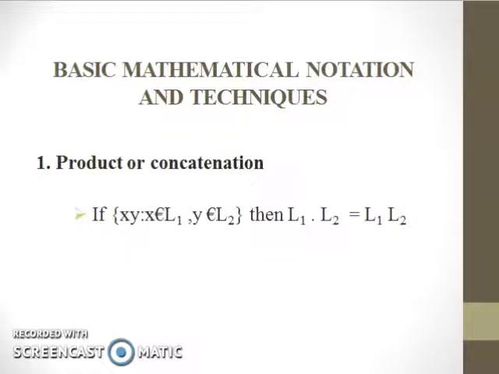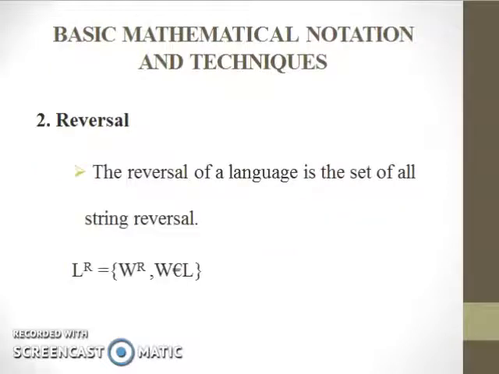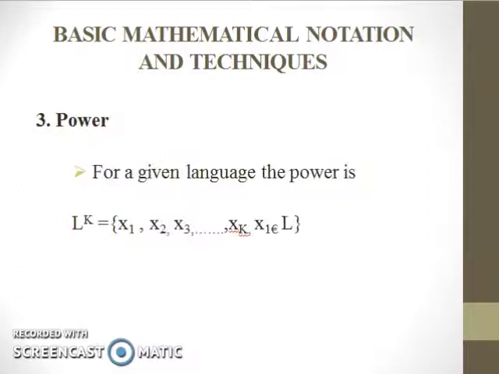First one is product or concatenation. So here x is from the language L1 and y is from the language L2. Here we are performing the concatenation, that is L1 into L2. So we get the combination of two languages L1 and L2. Second one is reversal. Reversal of a language is the set of all string reversals. So reversal of a language is represented as L power R, and the string reversal is represented as W power R, where W belongs to language L.